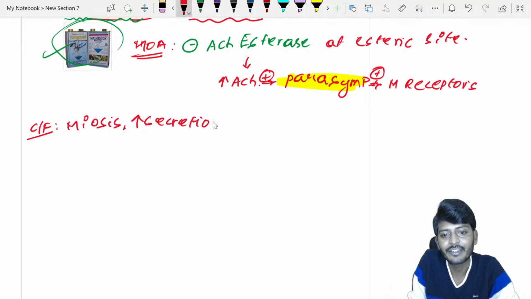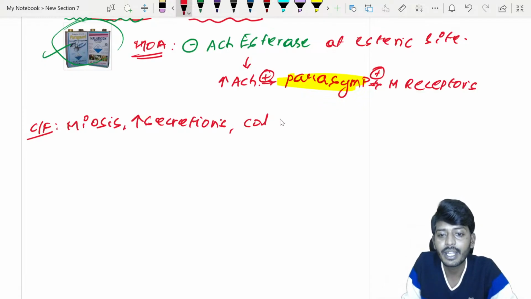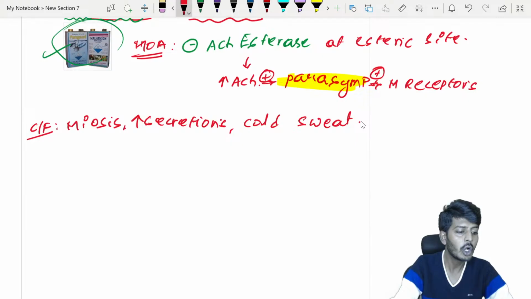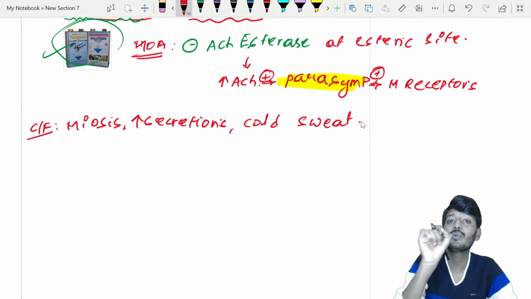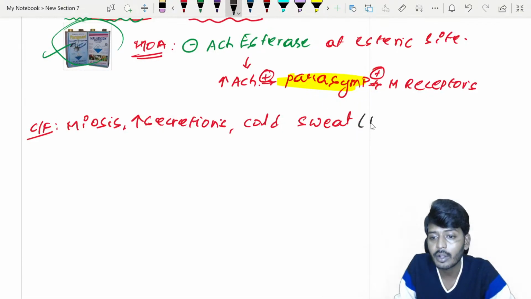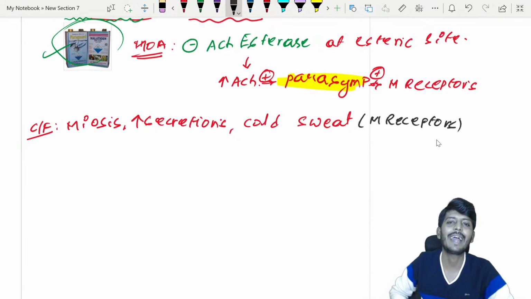Increase of secretions. Now a confusing point: sweating will be there. Which type of sweating? That will be cold sweat, children. What will be the clinical feature? Cold sweat. Why cold sweat? Because which receptors are there in the sweat gland? The sweat gland also contains M receptors. Because of activation of sweat glands, that will lead to cold sweat.